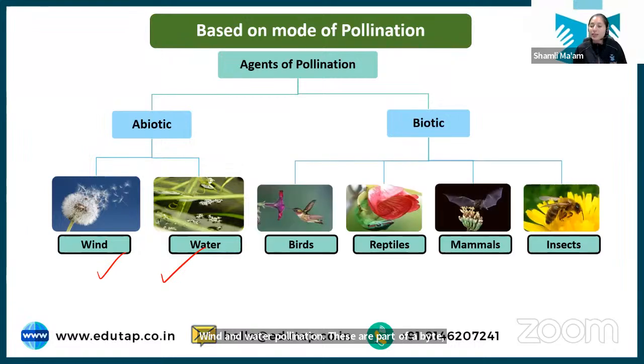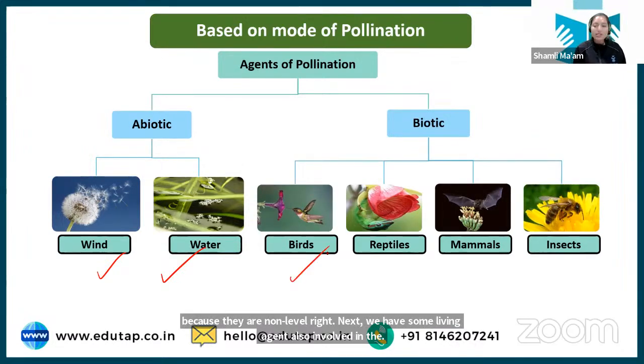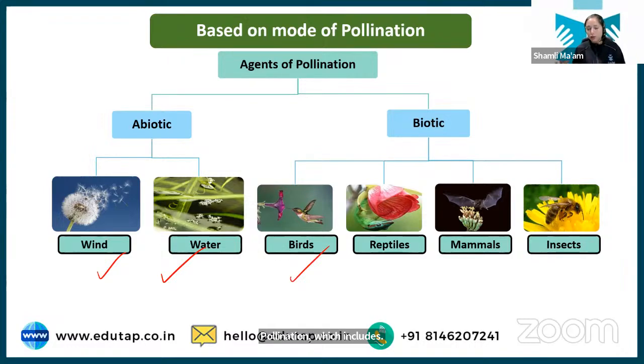Next, we have living agents also involved in pollination, which include birds. Birds move from flower to flower, so along with their movement, they carry pollen from flower to flower. Some reptiles and mammals also help in pollination. We ourselves also help. You might have seen while walking, some pollen gets stuck to our clothes, and we carry it from one plant to another. Then insects; bees are obviously a very classic example of pollination.